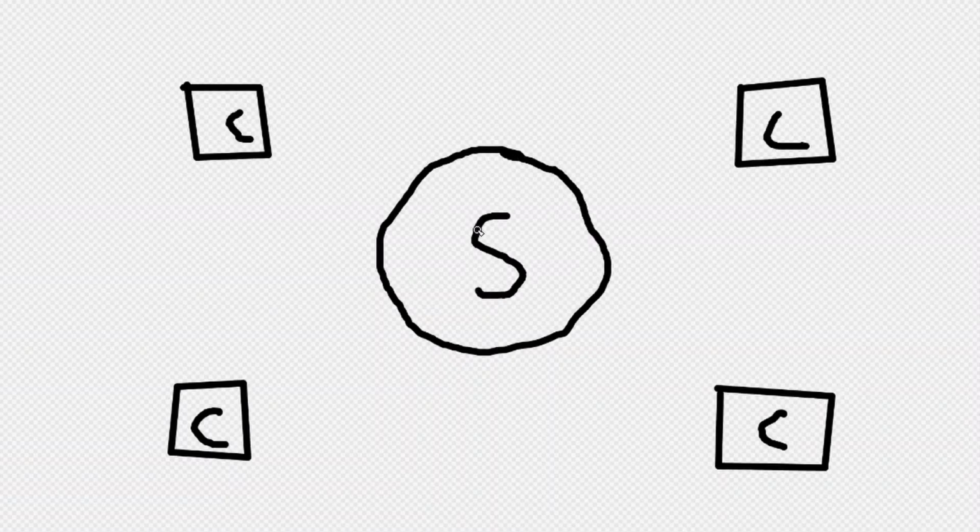So this circle in the middle is the server. What does that mean? Everything that you put into your game, like buildings and maps, anything that every single player sees and interacts with, that's in the server. And this little C you see around here, this is you. If you want to play somebody's game, you are connecting to a server. And if you're playing with your friend, you're not linking up directly to your friend. You're linking up to the server, and the server is also linked up to your friend. It's linked up to everybody.